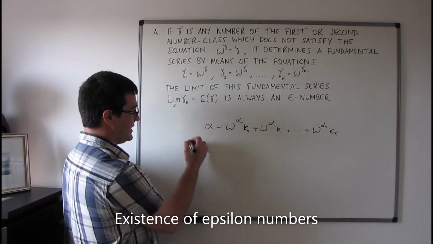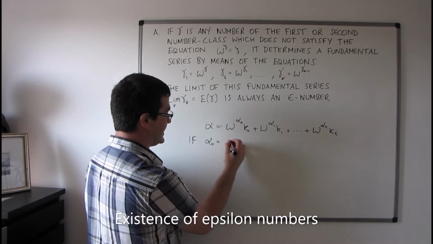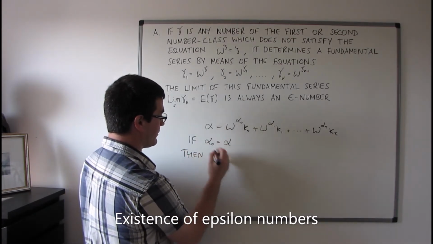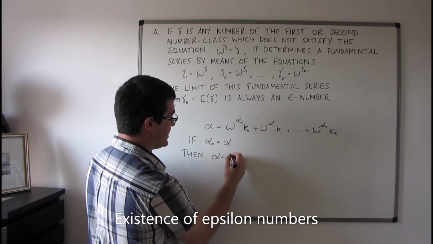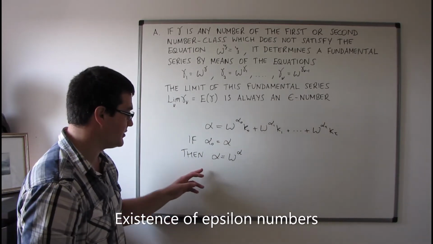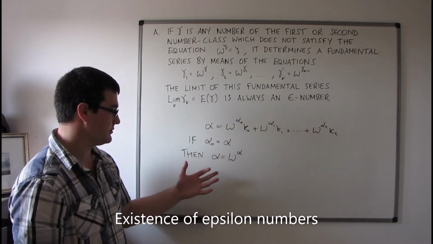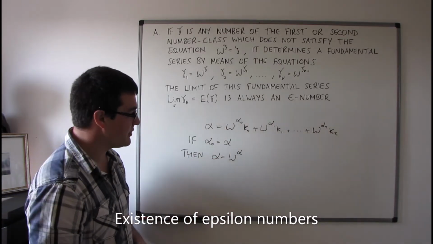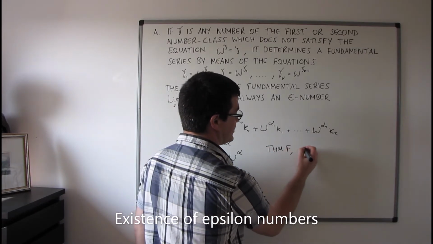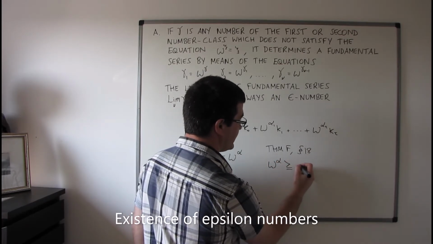So what we're interested in, and we also looked at this previously, is that if alpha naught is equal to alpha, then the normal form of alpha will simply be omega to the power of alpha. So I quickly went through this earlier in the video. In this case, alpha is equal to its own degree. And we know by theorem F from section 18 that omega to the power of alpha is always greater than or equal to alpha.